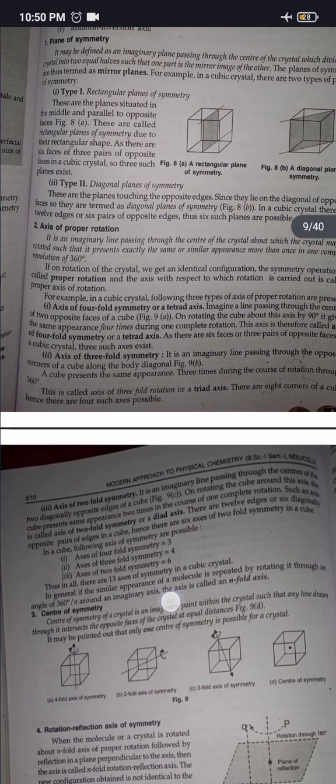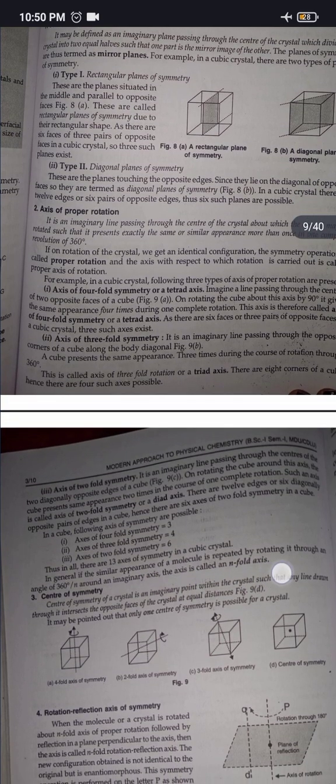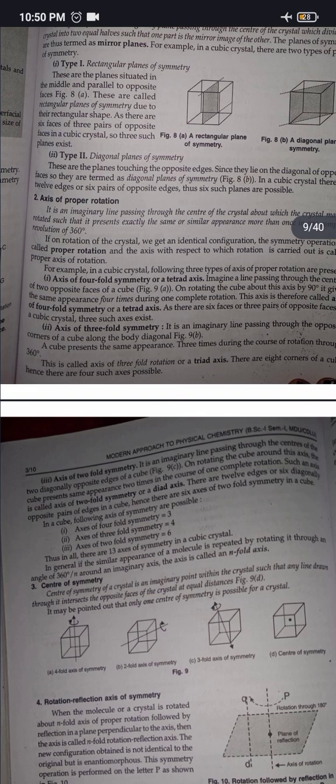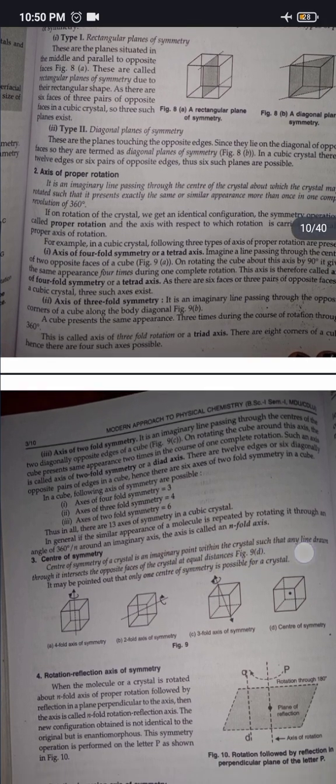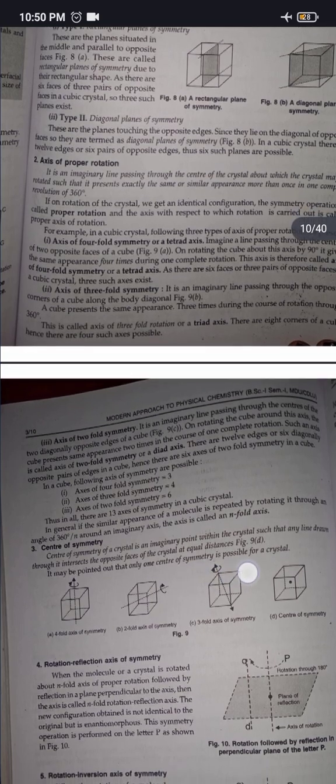Center of symmetry. The center of symmetry of a crystal is an imaginary point within the crystal such that any line drawn through it intersects the opposite faces of the crystal at equal distances. It may be pointed out that only one center of symmetry is possible for a crystal.